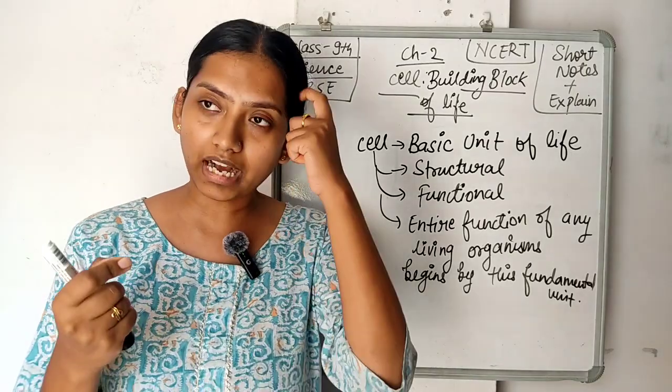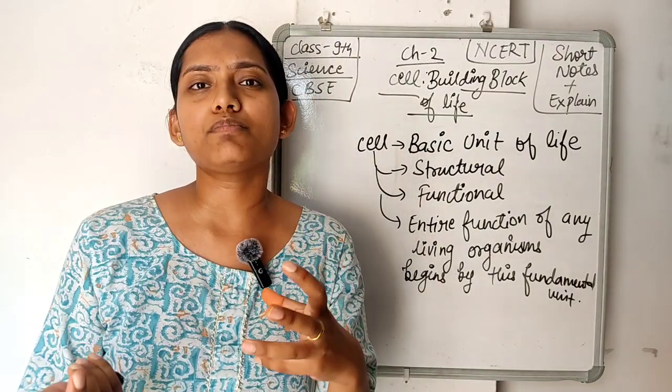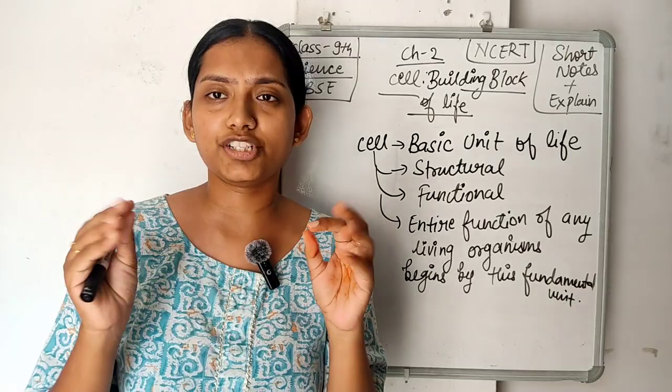First of all, it is very important to know how a cell looks like. A cell is very small, so we cannot make out a particular shape and size.